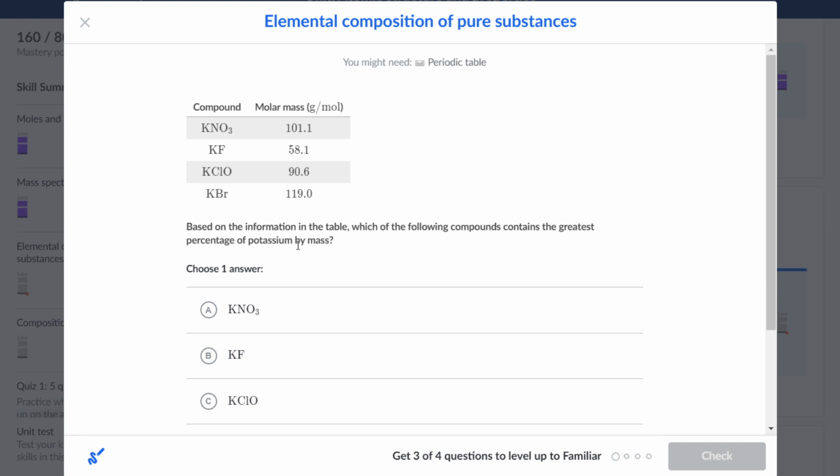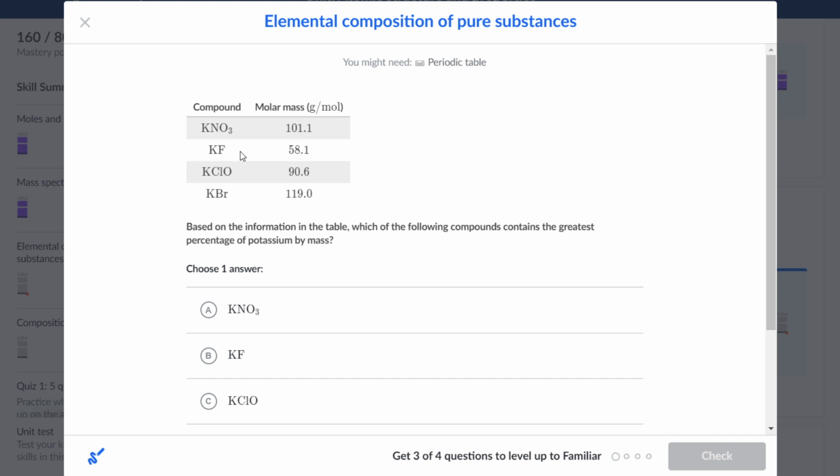So for example, if I pick out KF, it has 58.1 grams per mole. So every 1 mole of KF, or potassium fluoride, is 58.1 grams. This potassium fluoride has potassium and fluorine.